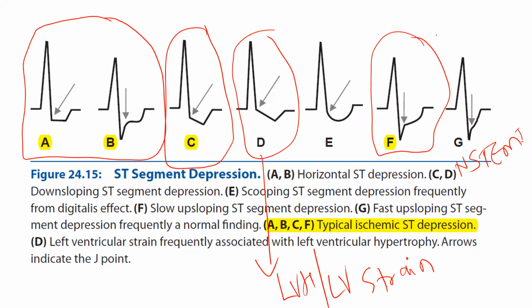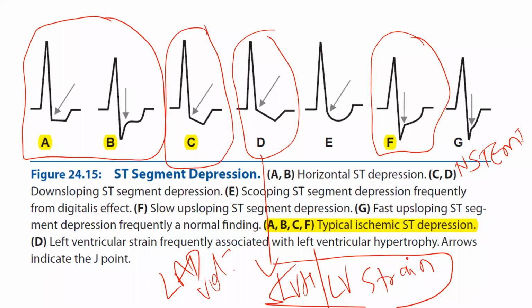Anand Hegde asked, so to conclude, we cannot differentiate between CVA, NSTEMI and LVH without clinical history. Yes, it is very difficult to identify without a clinical history. So many times you will be able to identify. See, LVH with LV strain you can identify because there will be associated left axis deviation and voltage criteria of more than 35 mm, everything will be matching.